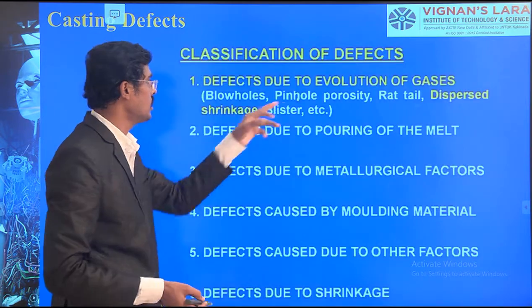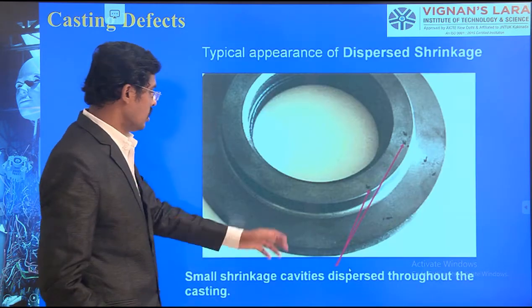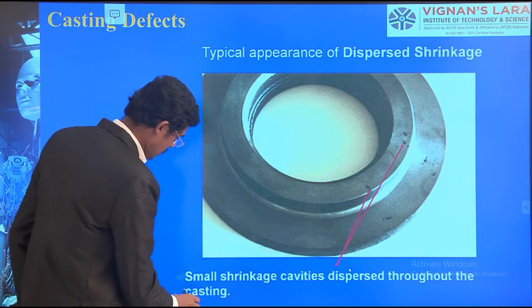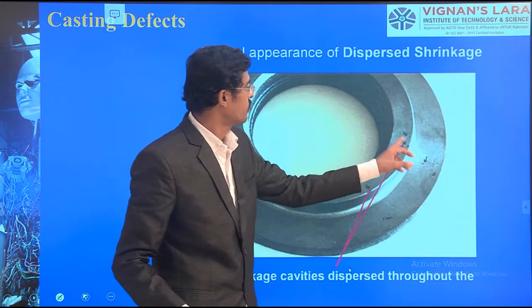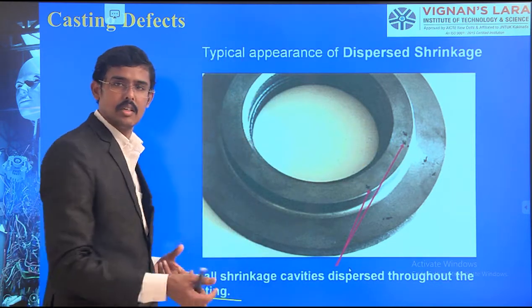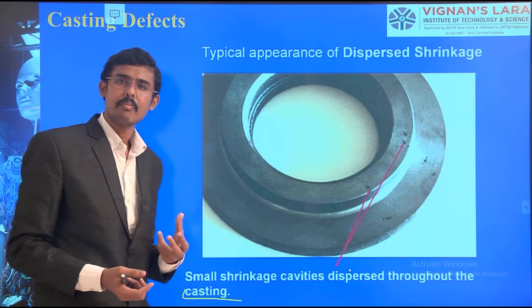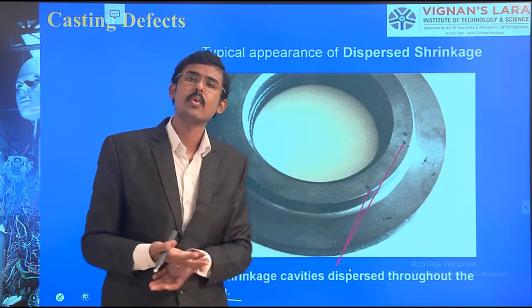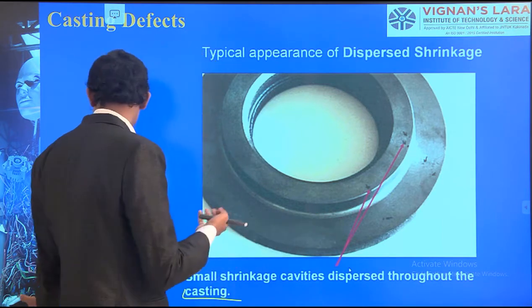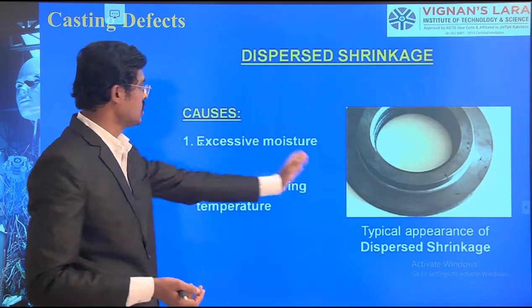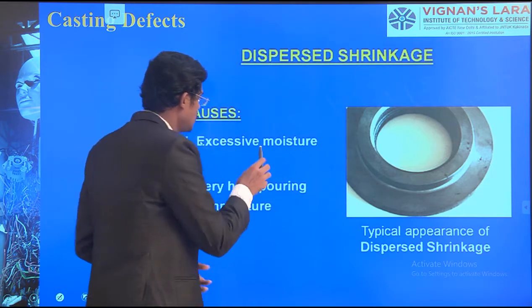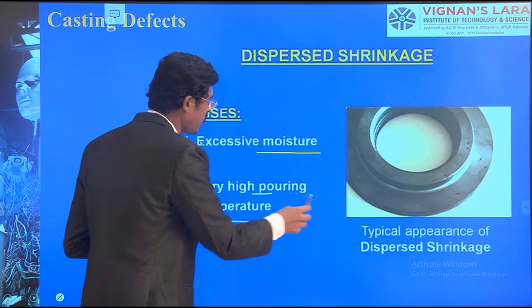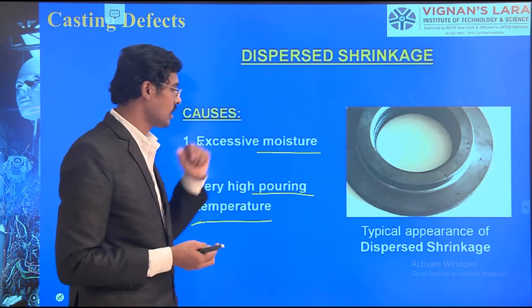So the last one, dispersed shrinkage, how do we reduce it? Here we can see small shrinkage cavities dispersed throughout the casting. So a few shrinkages happen. Why are the shrinkages happening? As the fluidity is not good, the melting temperature does not reach the pouring temperature. In such cases shrinkage defects are formed. Excessive moisture is there, here also evolution of gas. Very high pouring temperature also makes the shrinkage defects.